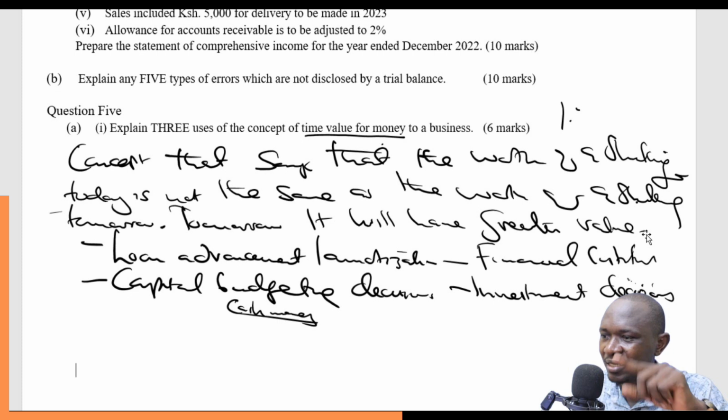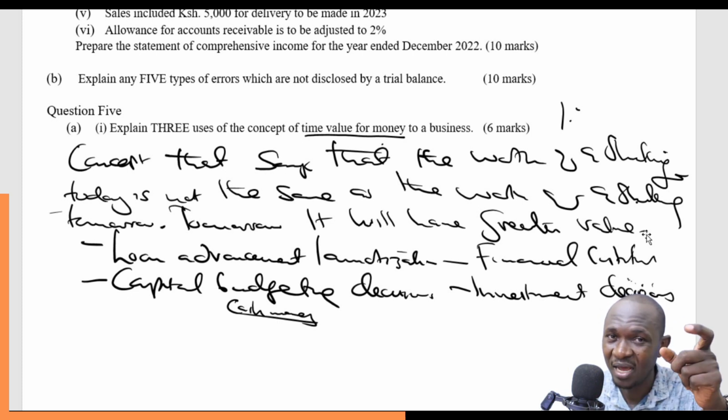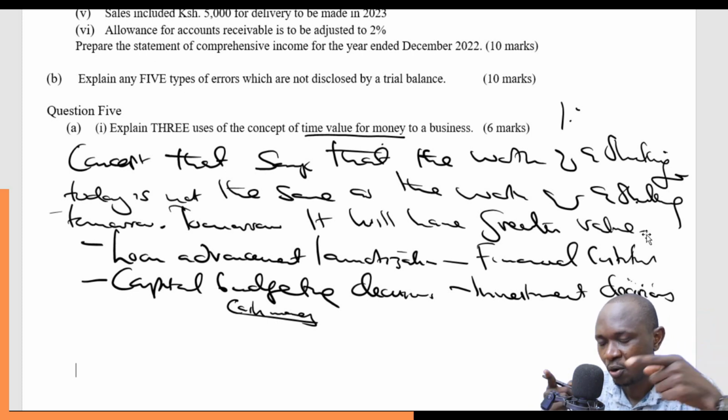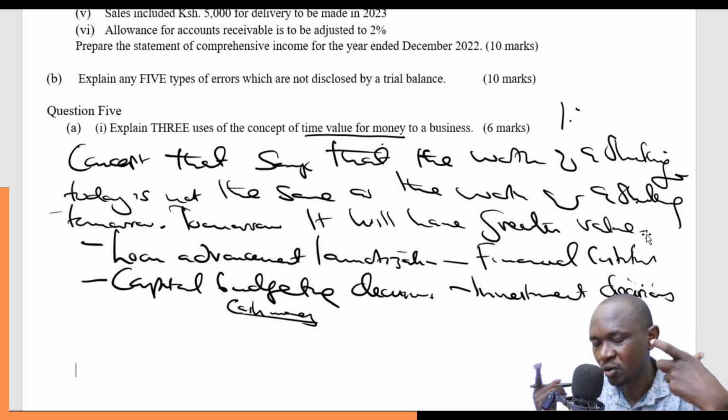If it doesn't consider this concept of time value of money, chances are very high that you'll end up making a wrong decision, which might basically lead you into losses. So the whole concept of time value of money helps us when making the capital budgeting decisions.